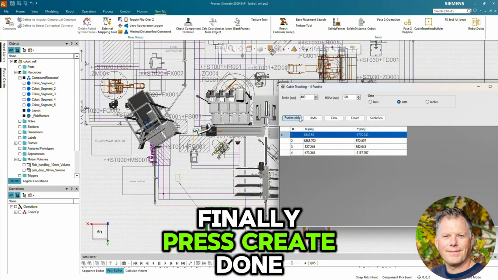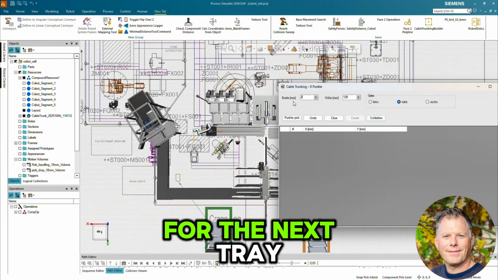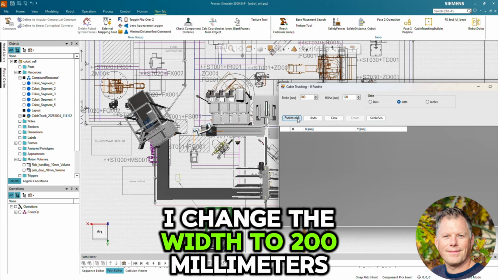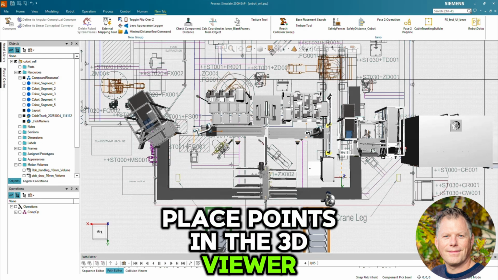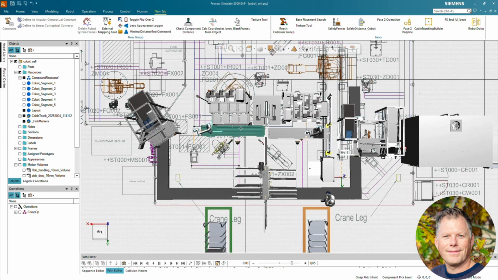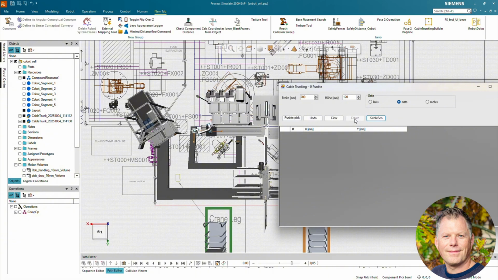Finally, press Create. Done. For the next tray, I change the width to 200 millimeters and create it the same way. Place points in the 3D viewer. Create. Finished.